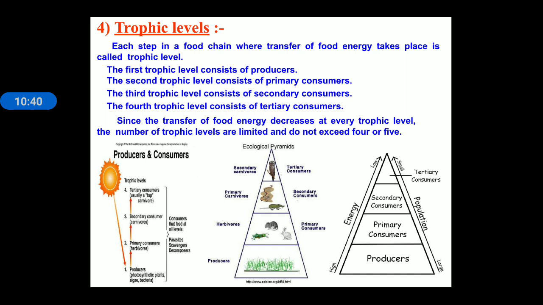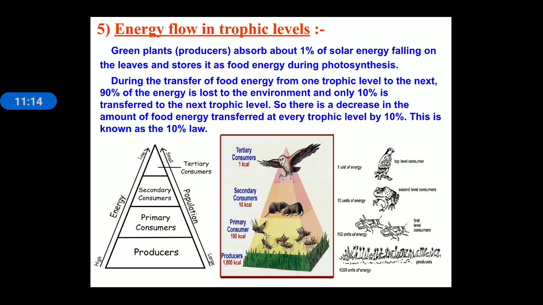Now we can see producers and consumers. Here sunlight helps in the formation of food by producers, and producers are further eaten by primary consumers, secondary consumers and tertiary consumers. So we can represent the different organisms in a specific area or at a specific trophic level. So next, now, energy flow in trophic levels.